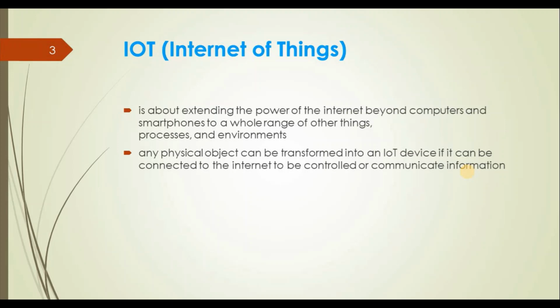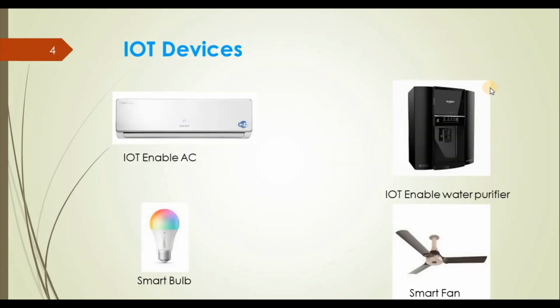Now that AC becomes a smart device, an IoT enabled AC, because it can communicate with the internet. The devices that can communicate with the internet are known as IoT devices. If our AC can communicate with the internet, then it is an IoT device, otherwise it is a general AC.